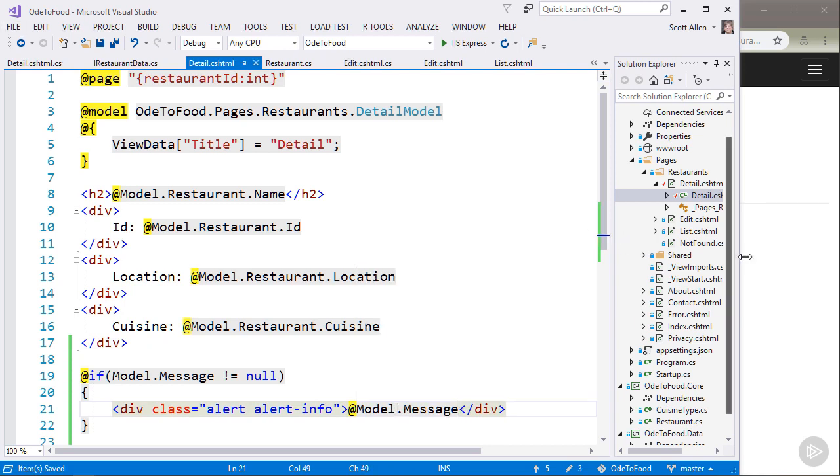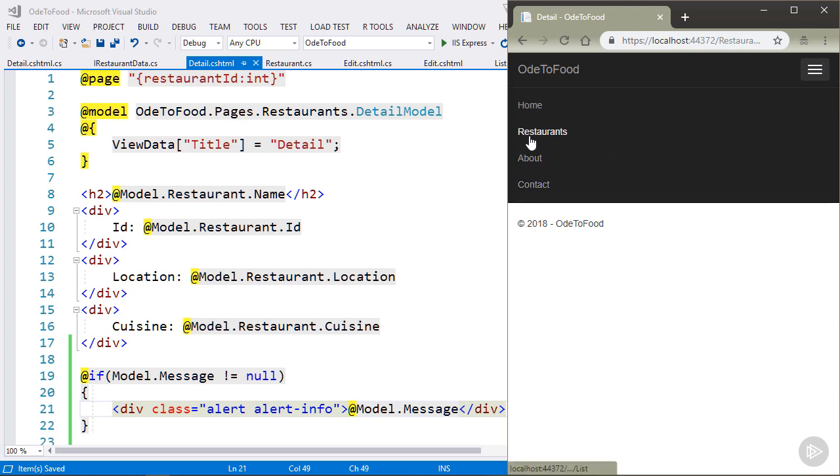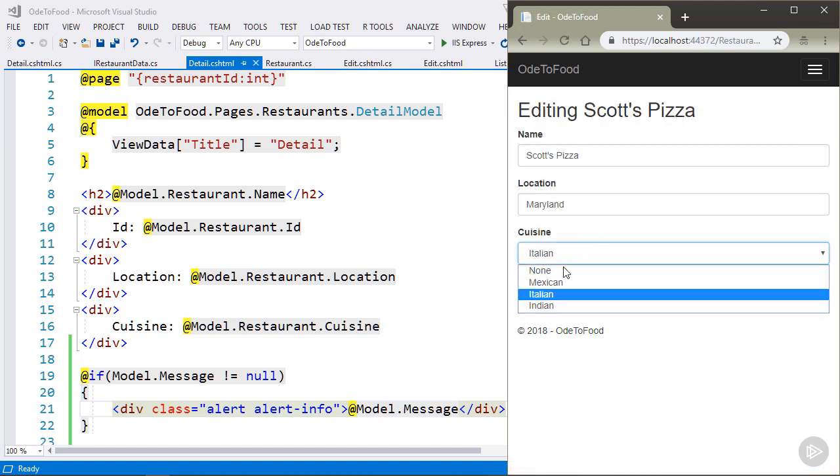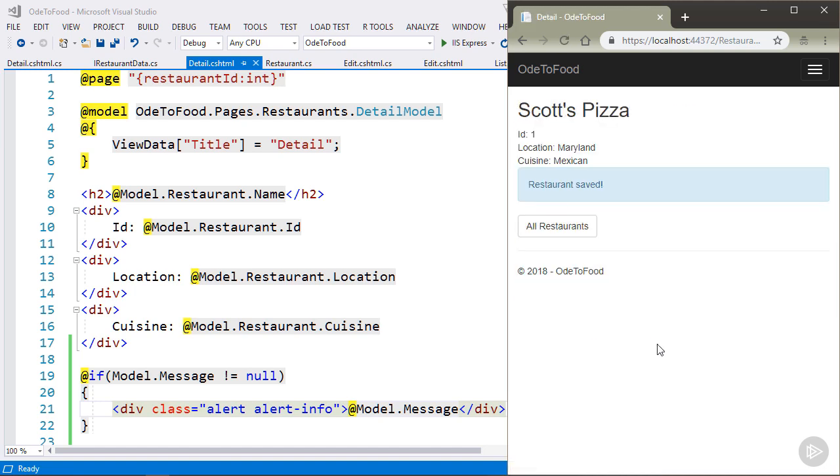Let me save all my files. Let's come back and go to all of our restaurants. The application restarted, so we lost Mancini's, but that's okay. Let's just edit an existing restaurant. I can change the cuisine, click save, and I can see now my message appears, "restaurant saved."